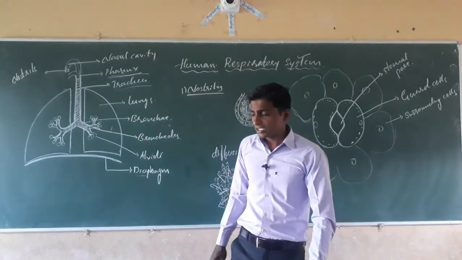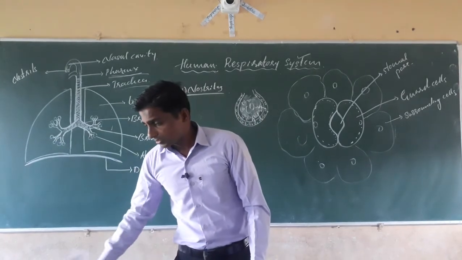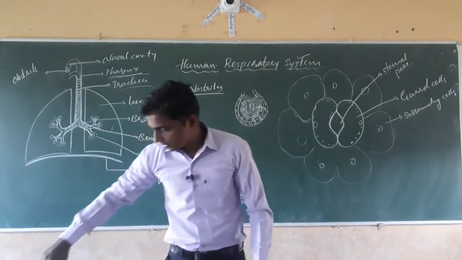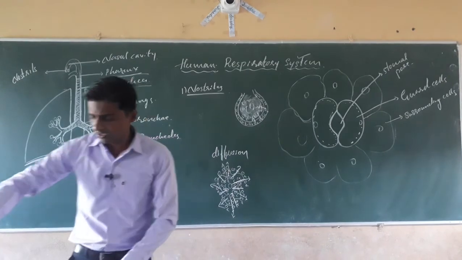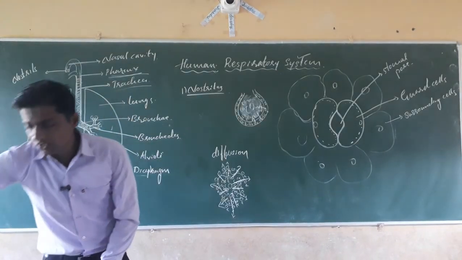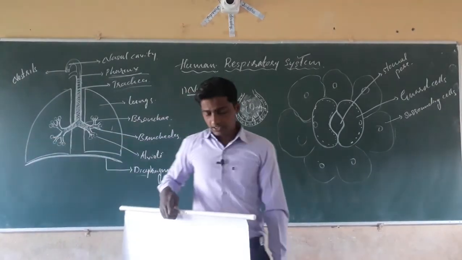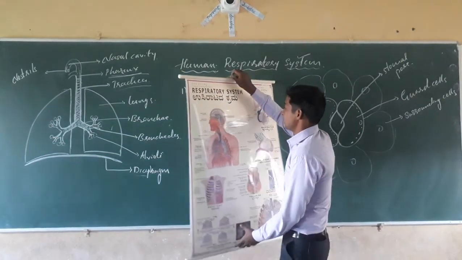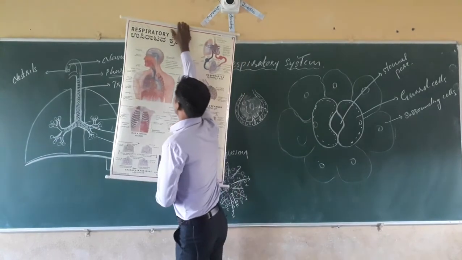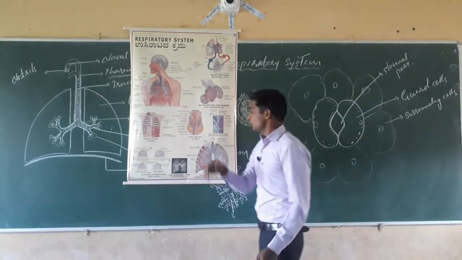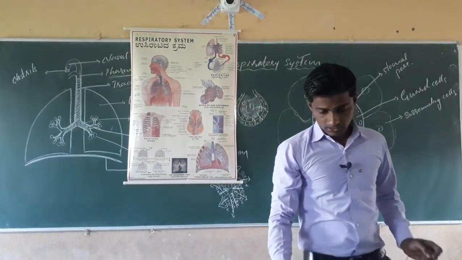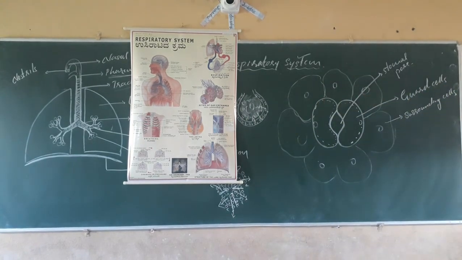In the examination, they may ask about the mechanism of the human respiratory system. You already have the explanation I gave from the nostrils. Again, here I will show you with the diagram, with the complete chart, of the human respiratory system.